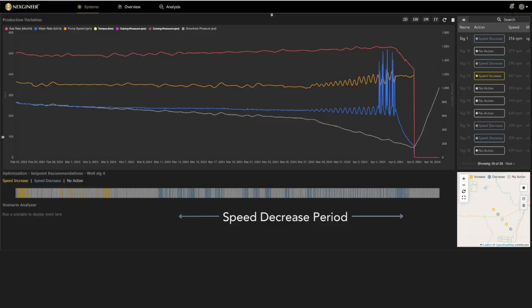Prior to the failure, there was a series of speed decrease recommendations to help offset this uncontrolled ramping behavior and rapid reduction in pressure. This provides an example of how a smart control system can be deployed to supervise existing controllers to identify set point adjustments that can maintain production performance and help prevent failures such as this.